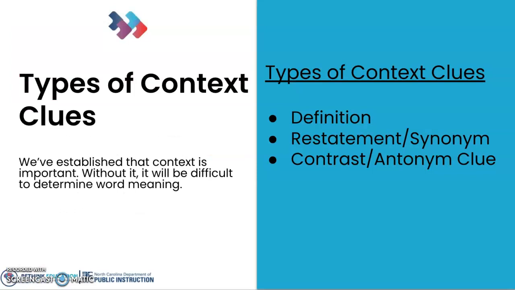Now that we've established that context is important, without it, it will be difficult to determine word meaning. So let's look at the different types of context clues there are. To begin, you have the definition type context clue. And then you have a restatement or synonym context clue and a contrast or antonym clue.